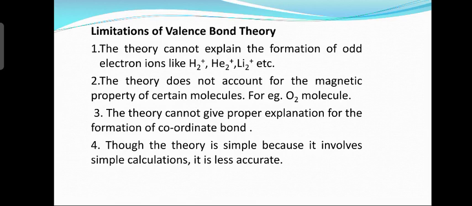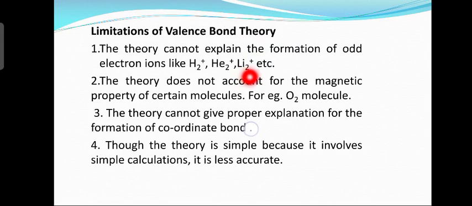Next slide. What are the limitations of valence bond theory? The theory cannot explain the formation of odd electron ions like H2+, He2+ and Li2+. H2+ contains an odd electron, correct. H2+ means one electron is removed from the molecule, therefore only one electron, that is an odd electron. Similarly, helium has atomic number 2, correct. 2 plus 2 is 4. He2 contains 4 electrons. But He2+ has 1 electron removed, that means 3, that is an odd number, correct. Then lithium. Lithium has atomic number 3.